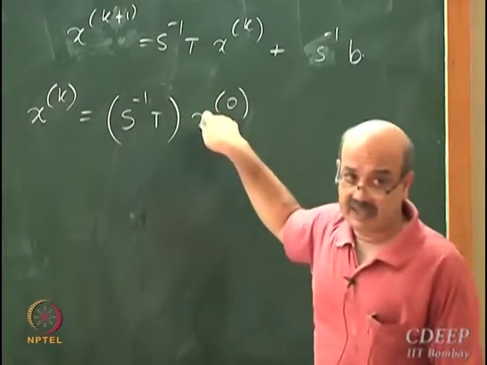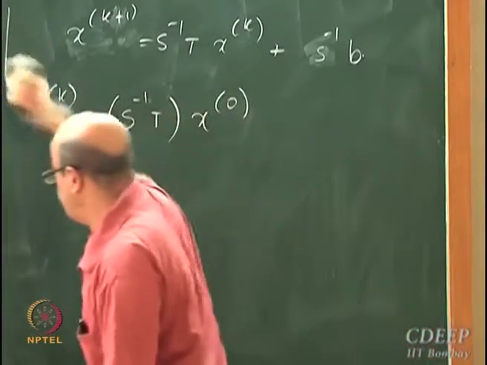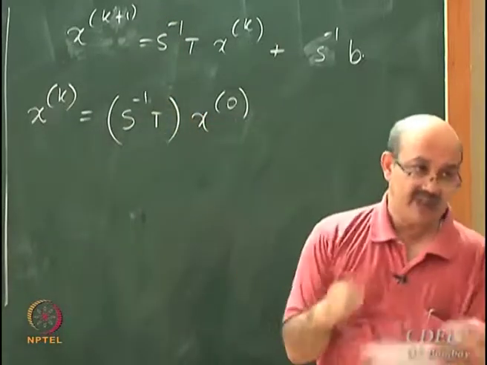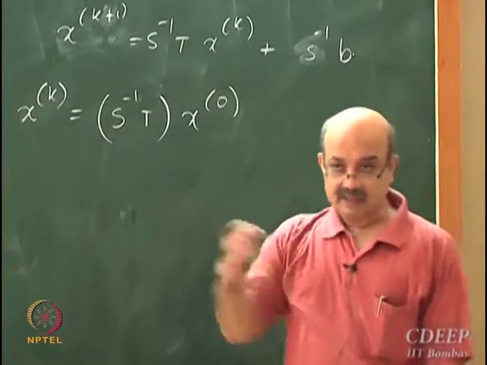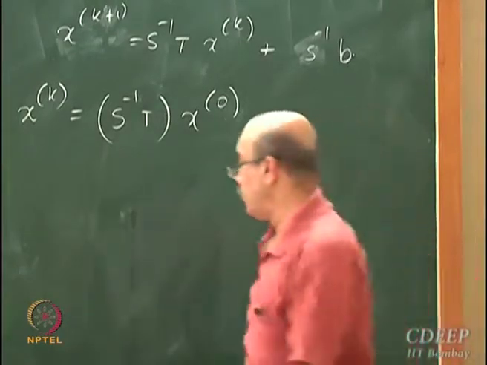X naught is my initial guess. I am not deriving this; you can derive this very easily. Just recursively write the equations and you will get what I am writing.